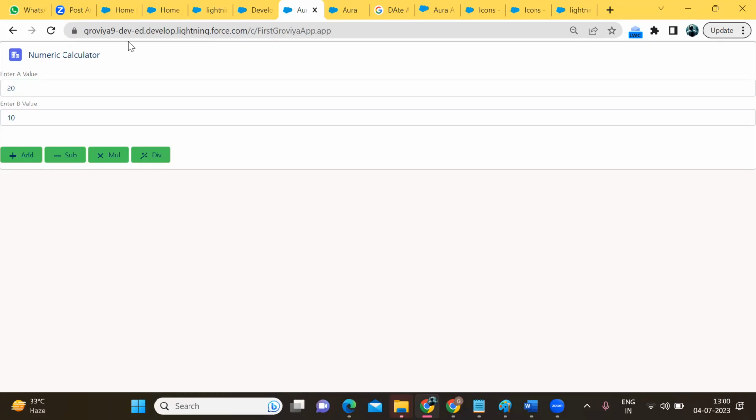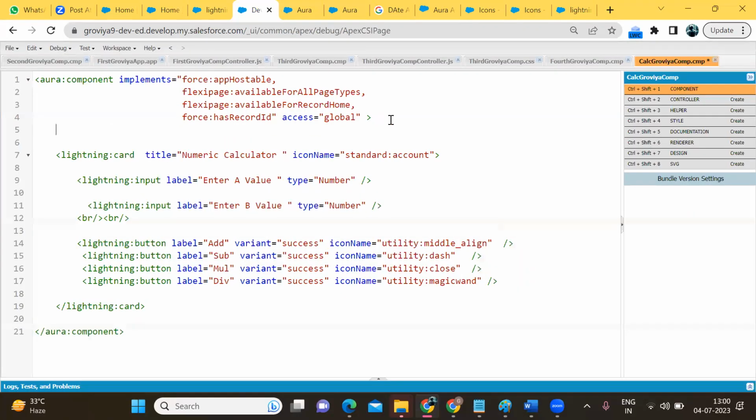Where can we store the value in the Aura component? The data we enter in the UI comes from the Aura component attribute. Yes ma'am, come again. Attribute. So what we will do, we will create an Aura attribute. Okay, now I'm going to create an Aura attribute. First, a value. Then which type of attribute is it?